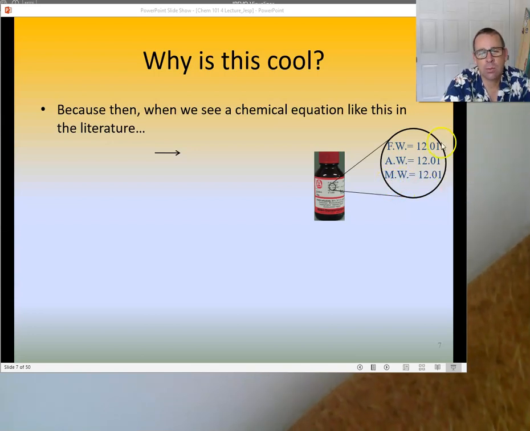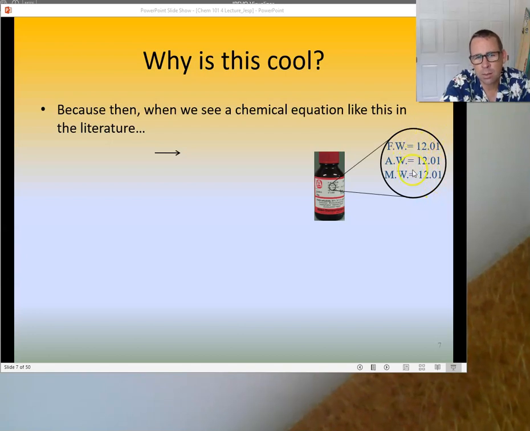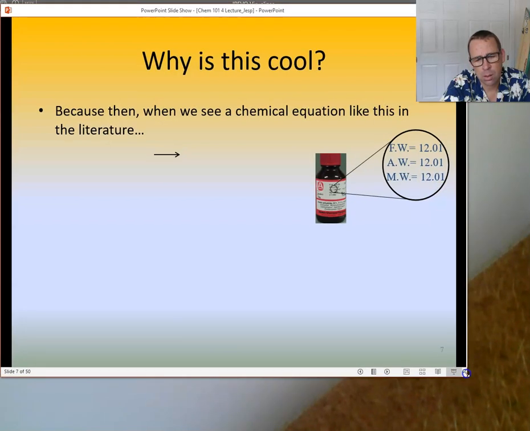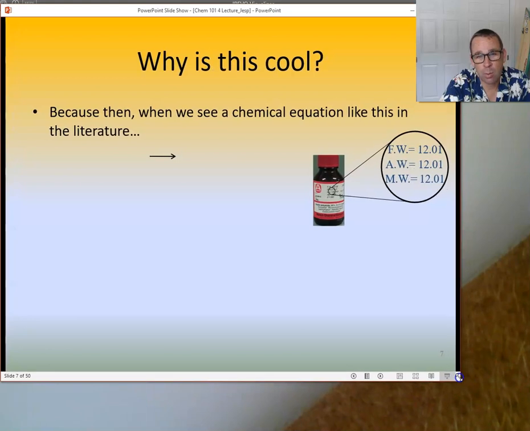All right, there's lots of ways that you'll see on the side of the bottle. But what they were telling you is how many grams you need to weigh out to get what? 1 mole. That's right, 1 mole.